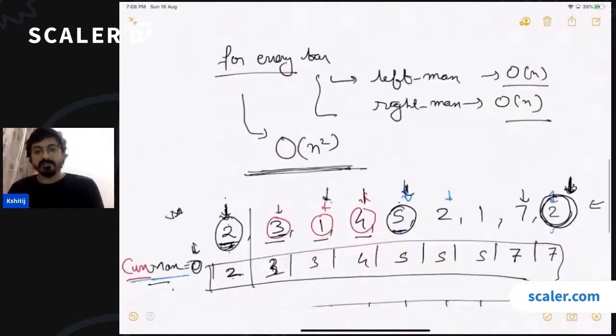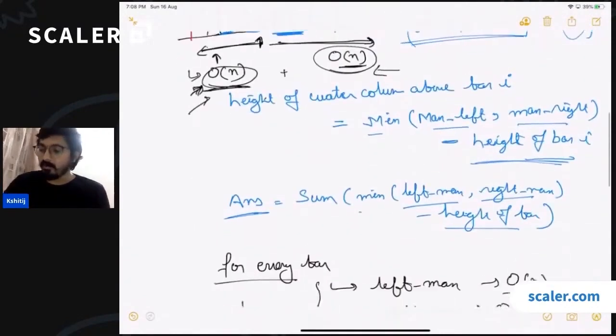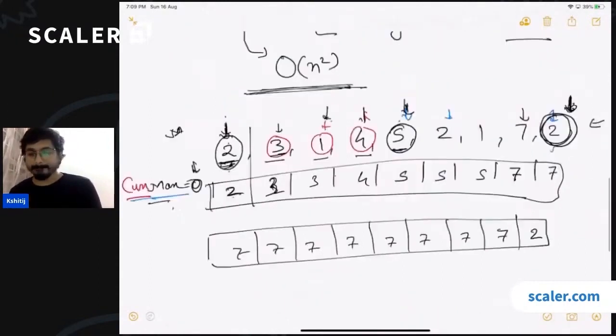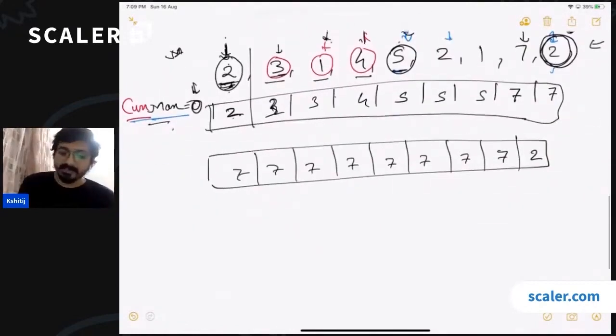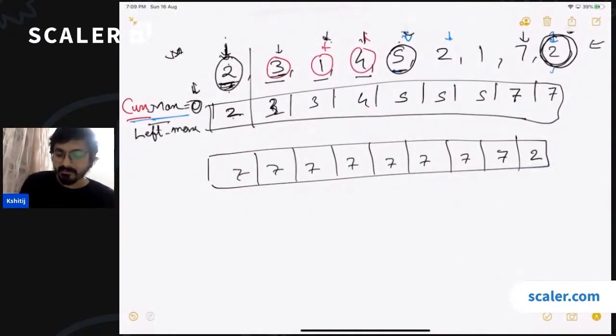So instead of running these two loops of order n on each and every index, we can just run a single loop and store all the required data. We can do some pre-computation. We will be needing 2 extra arrays. Let's call this array the left max array, and this array the right max array.